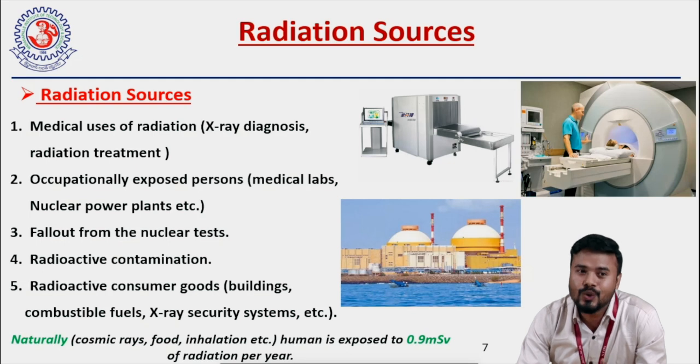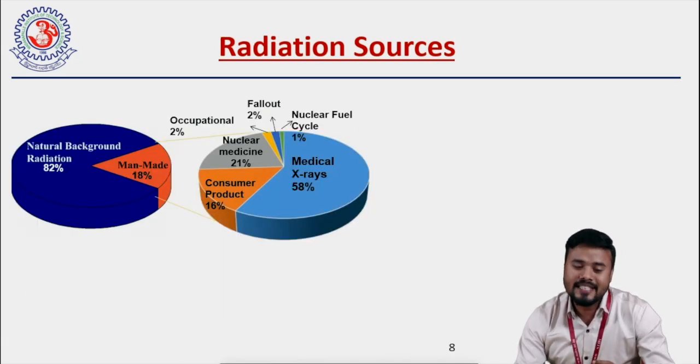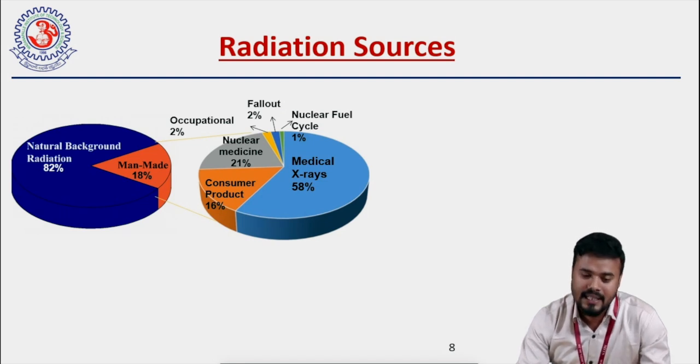So these are the sources of natural background radiation, from which we get about 0.9 millisievert per year, right? Here we can see that the major source of radiation is natural background radiation, that is 82%. And the remaining 18% is from man-made sources.